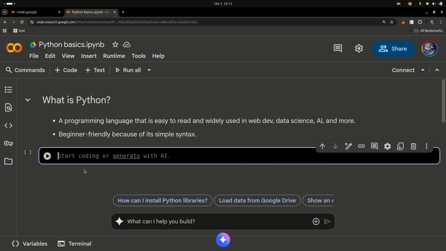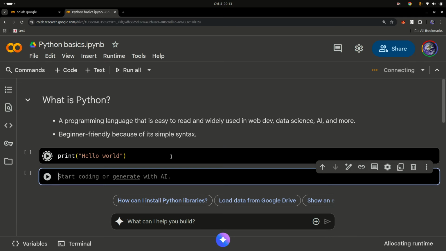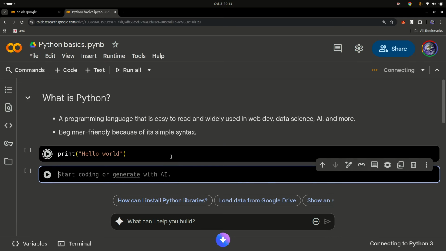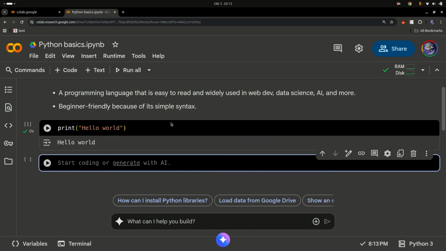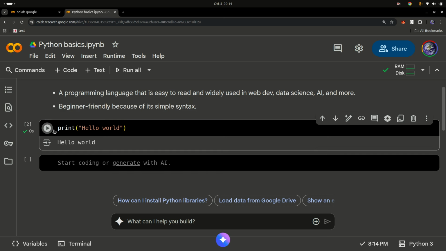If you have met any programmer in the world, trust me, this is their first line of code. You simply do print hello world, and then you can click this to run it, or press shift and enter on your keyboard. I'm going to use the shortcut shift and enter, and that runs the code. It simply prints a message back to me: hello world. My computer is acting a bit slow today, but that's it. You get back hello world. Or you can click this run button, and it will execute the code and print hello world.